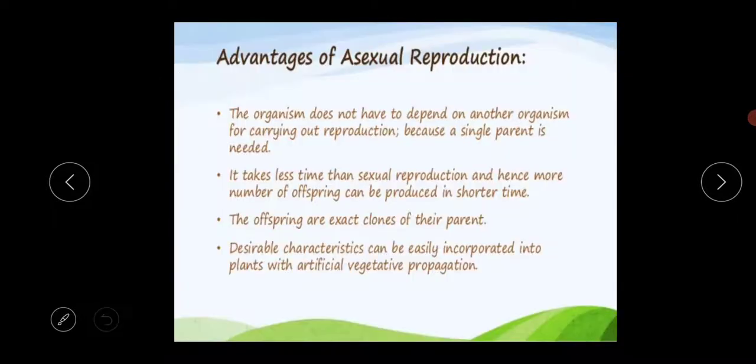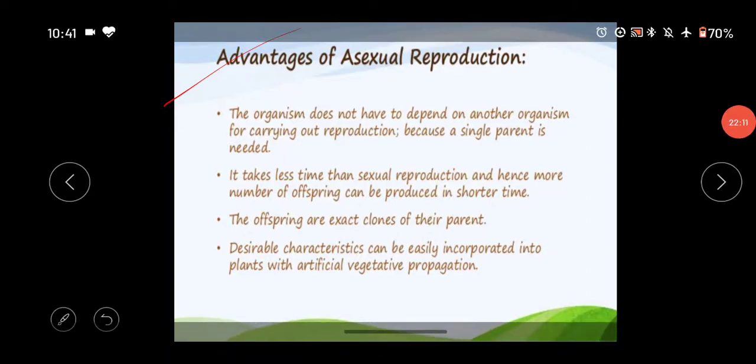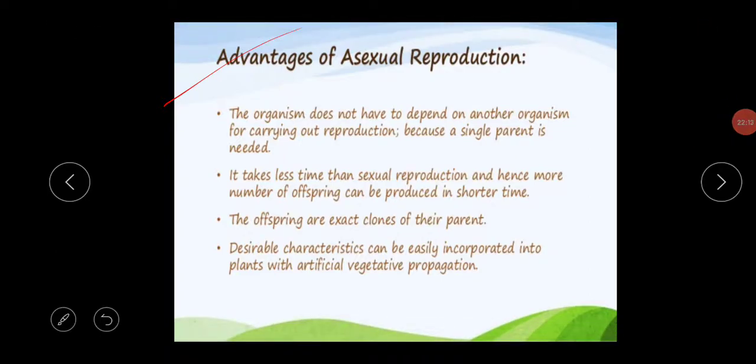The next slide contains the advantages of asexual reproduction. What are the main advantages? The first thing is the organism does not have to depend on another organism for carrying out reproduction, because a single parent is needed.